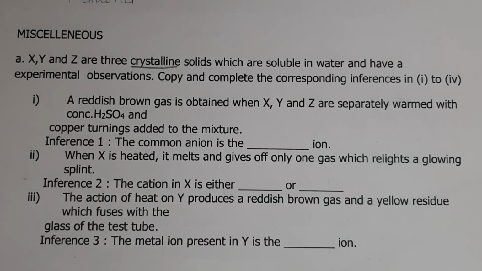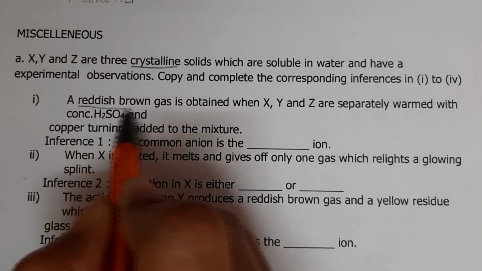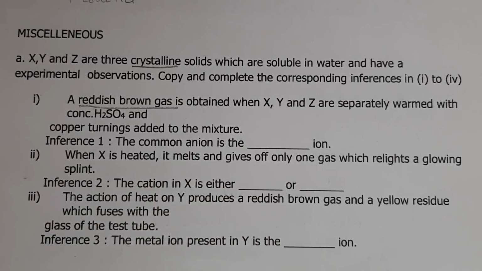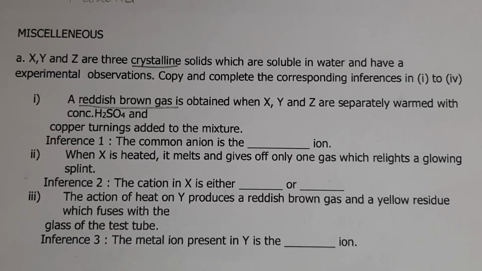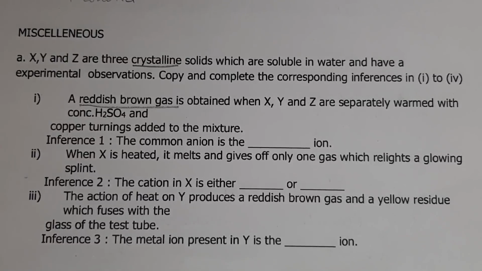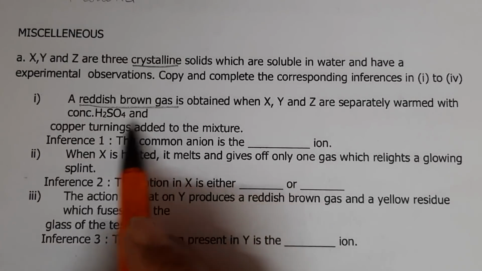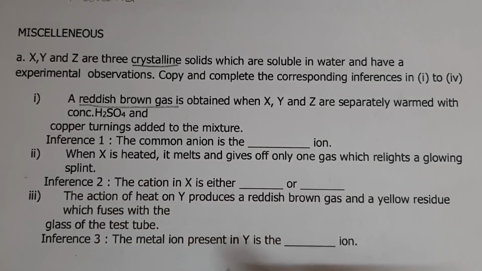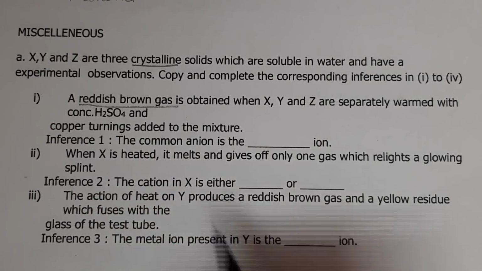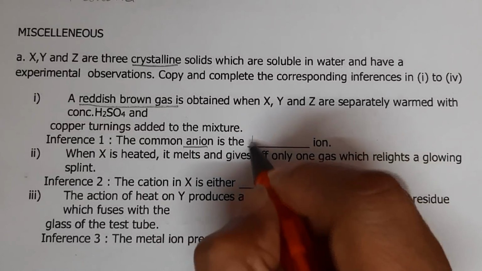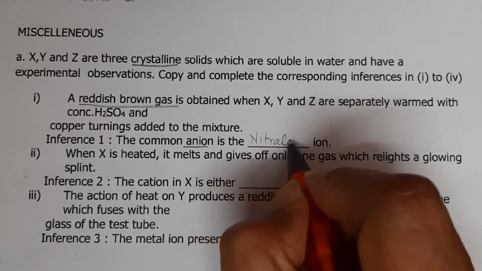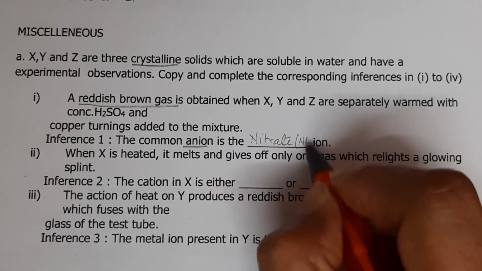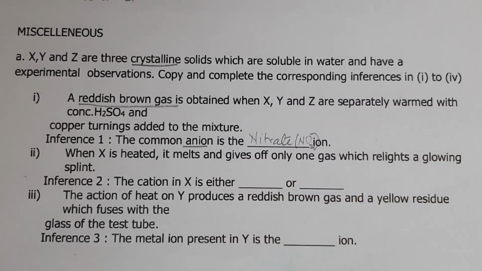The first observation says that a reddish brown gas is obtained when they are separately warmed with conc H2SO4. Now, concentrated H2SO4 will liberate reddish brown gas, which is nitrogen dioxide, along with copper turnings only when there is nitrate present. So the common anion is going to be nitrate, which is going to be NO3 1 minus ion.